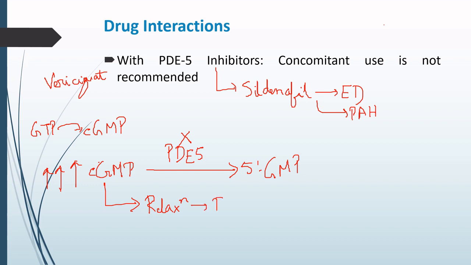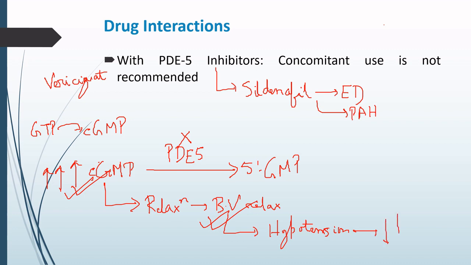Hence it is going to cause blood vessel relaxation. If there is relaxation of the blood vessels, then there will be hypotension. If the cyclic GMP level is very high, then there will be an increased blood vessel relaxation, and hence there will be a severe reduction in the BP, and the patient is going to have dangerous hypotension. So that is why we do not recommend the use of these drugs together.